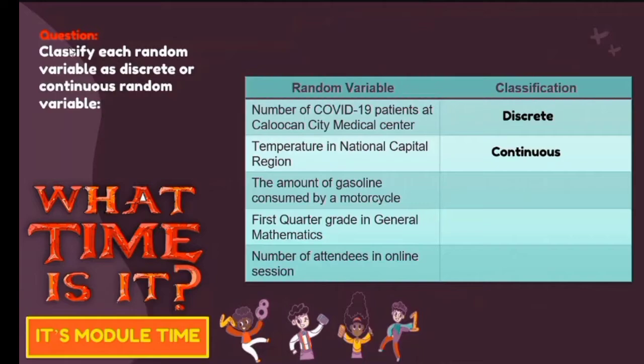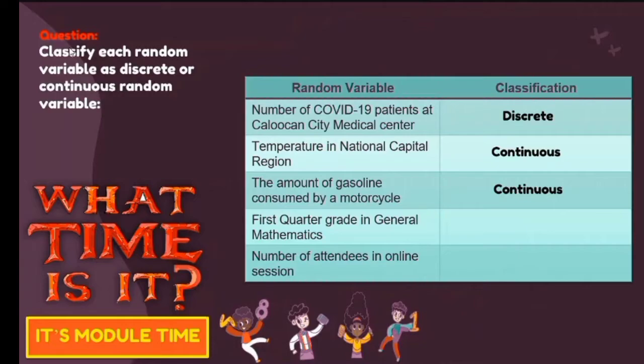Let's say the temperature of the region is 30.5 degrees Celsius. For number 3, the amount of gasoline consumed by a motorcycle is an example of a continuous random variable. Why continuous? When you talk about the amount of gasoline, we can express it in liters. Since it is in liters, we can also express it with a decimal or even a fraction. Let's say you have 2.5 liters of gasoline, right? It is not only a whole number.